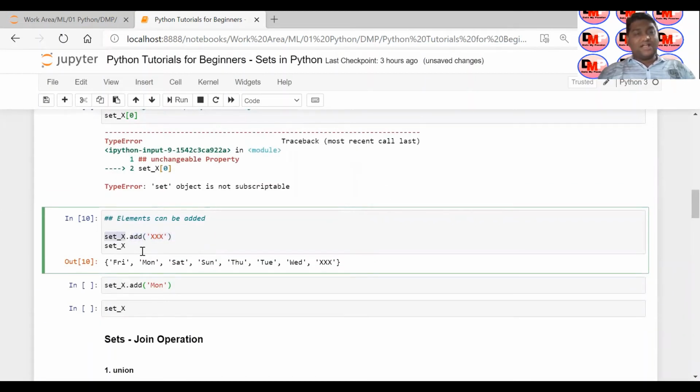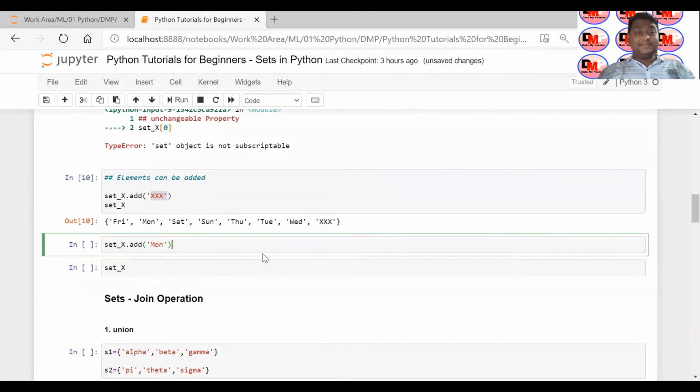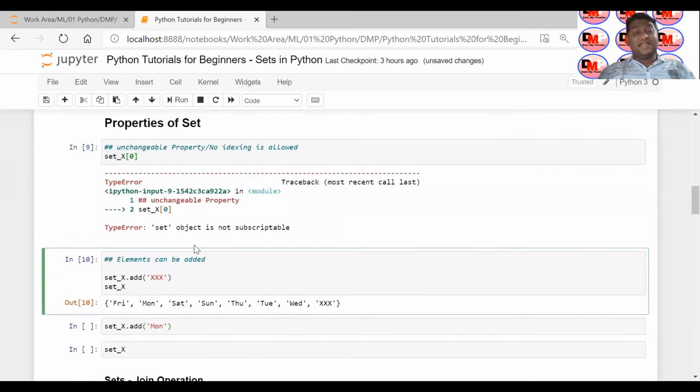I have taken a set here, the dot add method, and this element I have defined here. If you do it this way, this particular element gets added at the end. But again, as I mentioned, sequencing is not preserved, so it could get added at the end and could get added in the middle as well. So that is the addition property. You can add an element, but you cannot change your existing element. That is how your set preserves the immutable property.